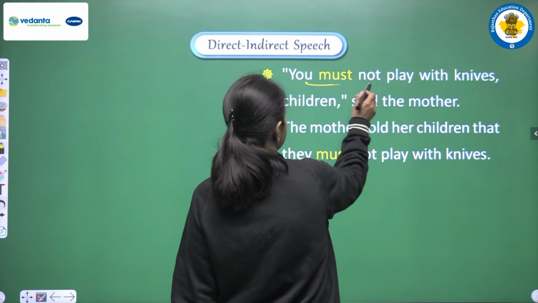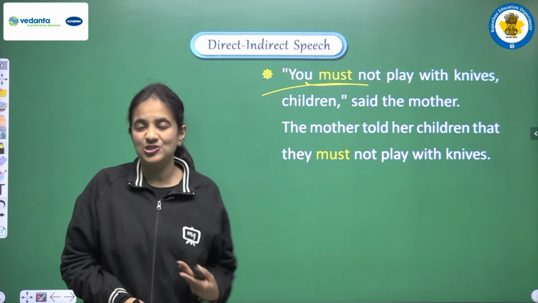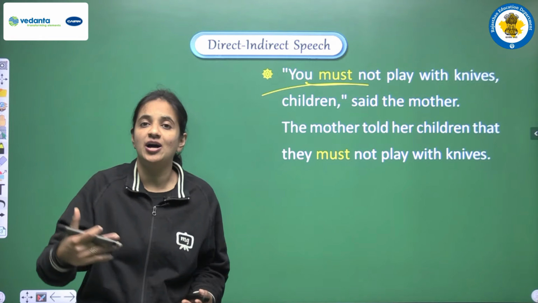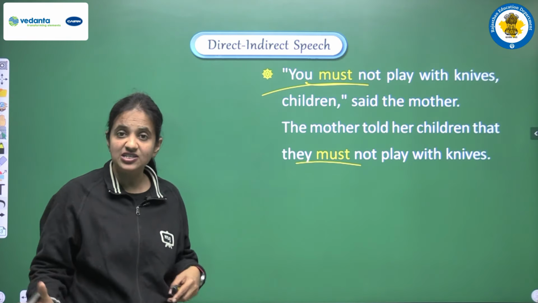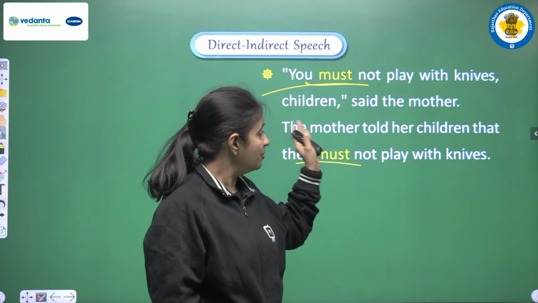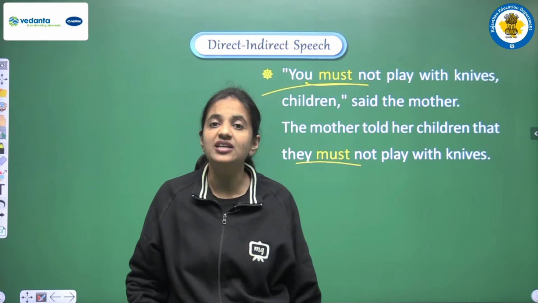So this is something a permanent prohibition, because a mother will never allow kids to play with knives or any sharp objects, and this is the reason we are not doing any changes in the must, and the answer will be the mother told her children that they must not play with knives.